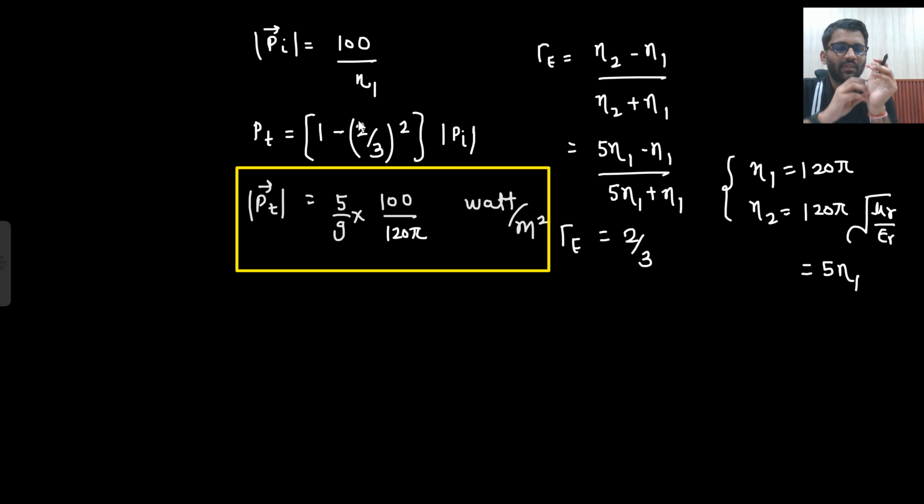And what about the transmitted one? 1 minus gamma square. What is the value of gamma? Gamma is 2 by 3. How did you get this value? Very easily, under root mu r by epsilon r, that is 25. So 5 eta 1. So 4 by 6, 2 by 3. Then just applied the formula 1 minus 2 by 3 whole square. What is that formula? 1 minus gamma square into Pi. So 4 by 9, so 5 by 9 into Pi. So 100 by 120 pi. Is that clear to you?